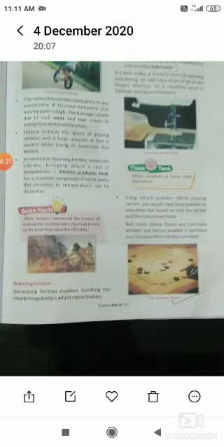Same way, for reducing the friction, we use machine oil and grease, putting them in machines from time to time so they can lubricate the parts and less friction will take place. Here you can see a carom board diagram.